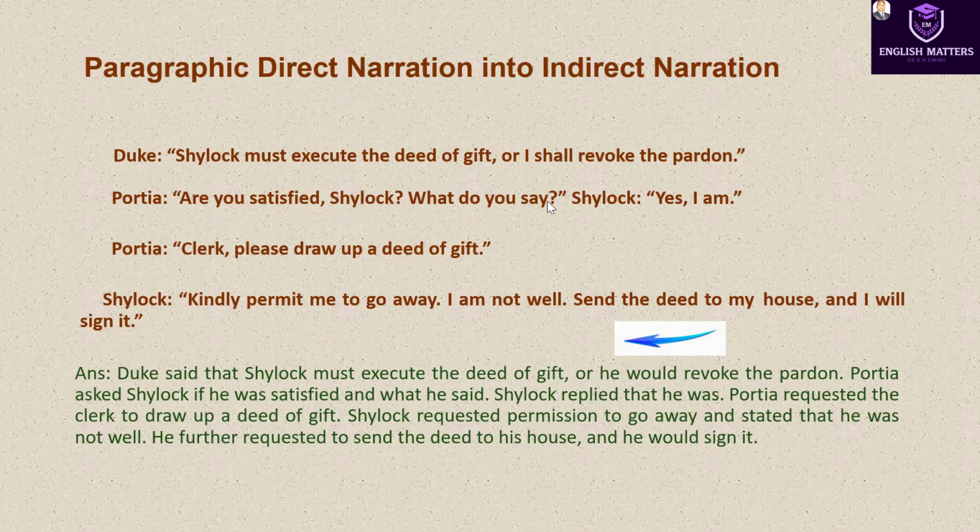What do you say? Then Shylock said, Yes, I am. Portia, clerk, please draw up a deed of gift. Shylock, he said, kindly permit me to go away. I am not well. Send the deed to my house and I will sign it.